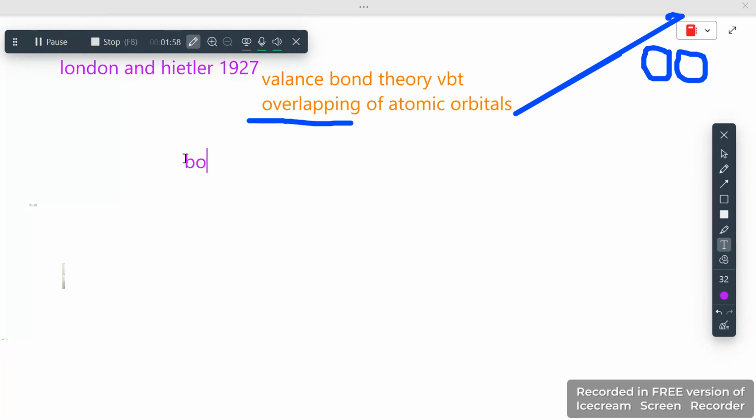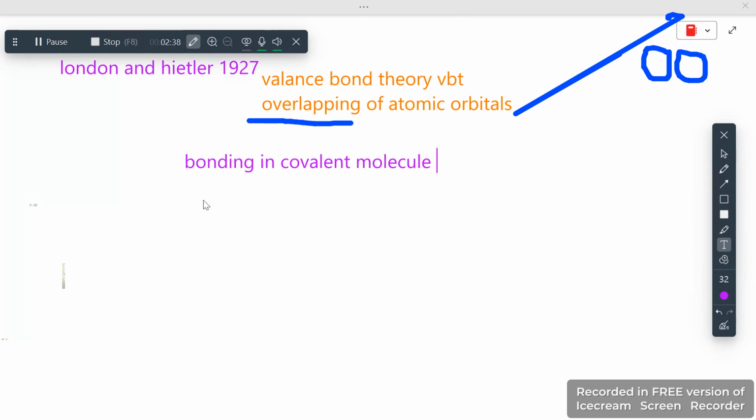What exactly does this theory tell? This tells about the bonding in covalent bonds. Because we're discussing the theory of covalent bonds, covalent is very important. They are telling us how bonding occurs in a covalent bond, or how atoms form a bond in a covalent molecule. Covalent bonding would be there in the molecule, and by what? By overlapping, as I just wrote. How could bonding be possible? That would be by overlapping of orbitals, and this only provides basic information about structure.